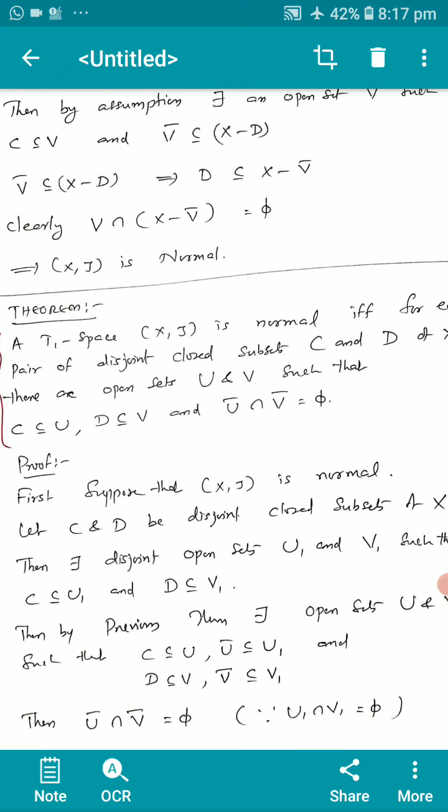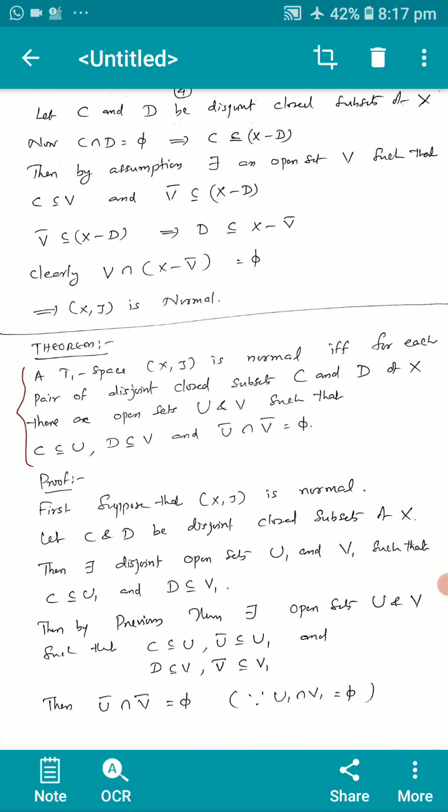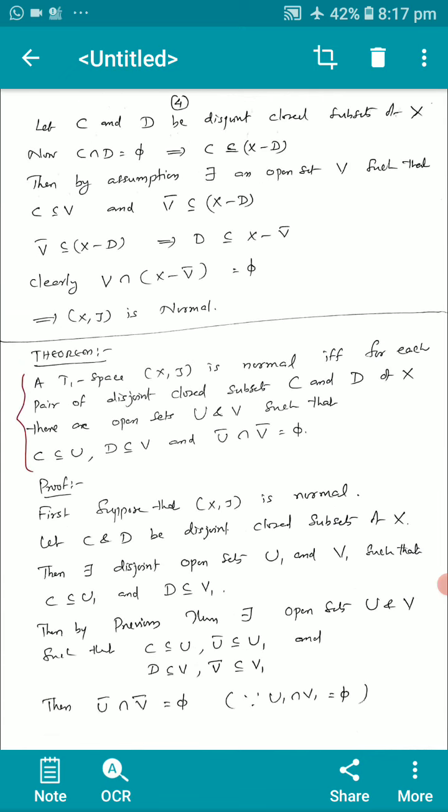Next theorem, that is again important. A T1 space X2 is normal if and only if for each pair of disjoint closed subsets C and D of X, there are open sets U and V such that C is a subset of or equal to U, D is a subset of or equal to V and U bar intersection V bar equal to phi. Similar theorems we have proved in the case of regular spaces as well. And here the conditions are given for a normal space. A necessary and sufficient condition for normality is established in this theorem. It's an important theorem. Check it properly.